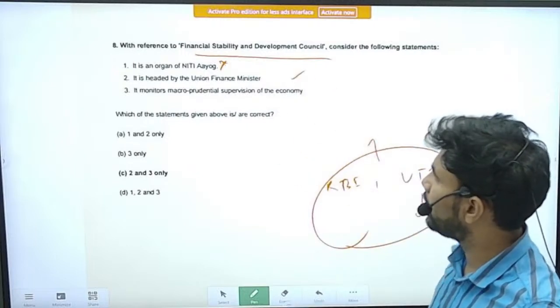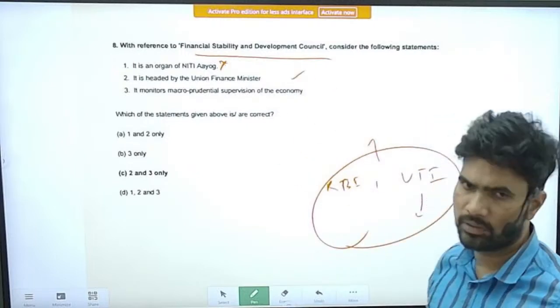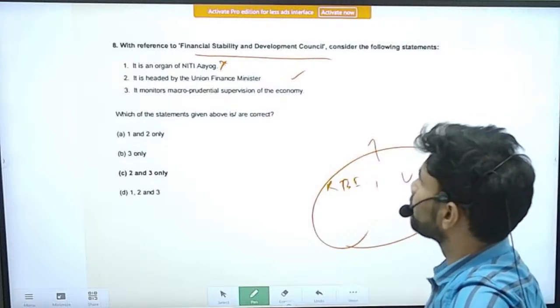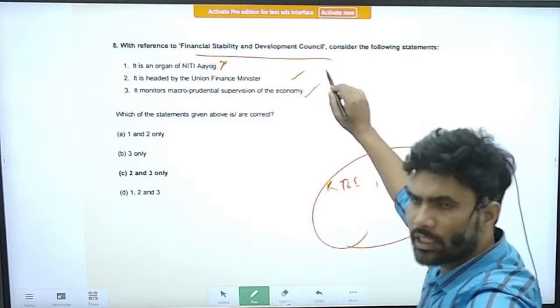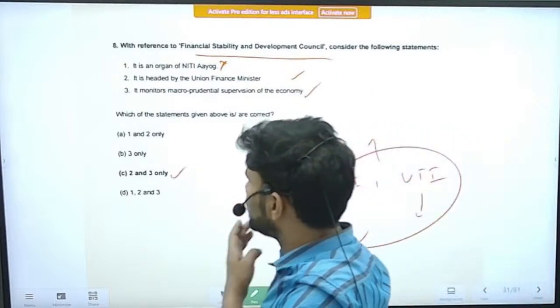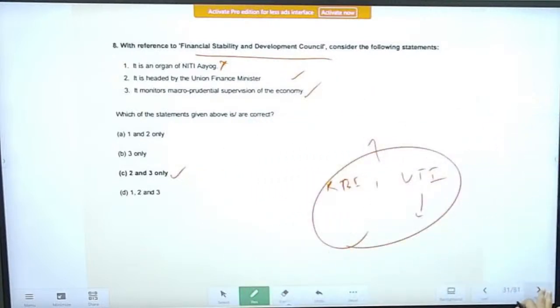It is headed by the Union Finance Minister. Yes, the Finance Minister is the head of it. It monitors macro-prudential supervision of the economy. Yes, this statement is also correct. The correct option is C. Statements 2 and 3 are correct.